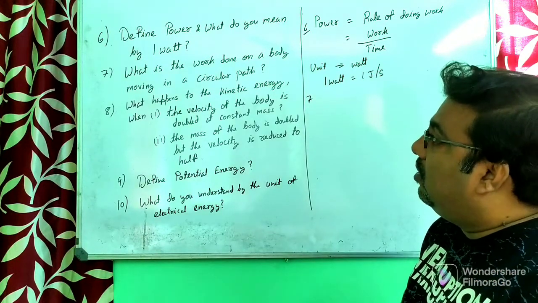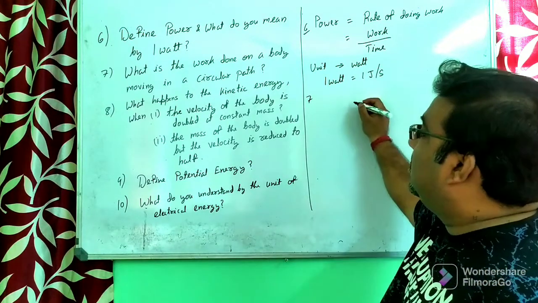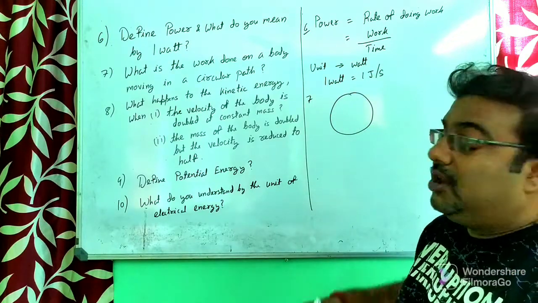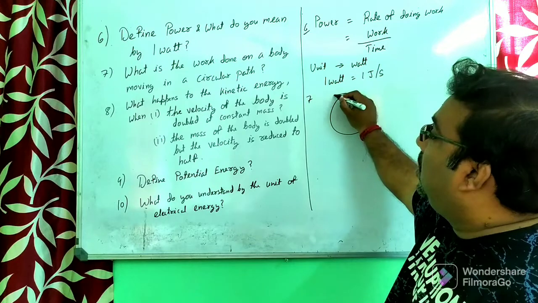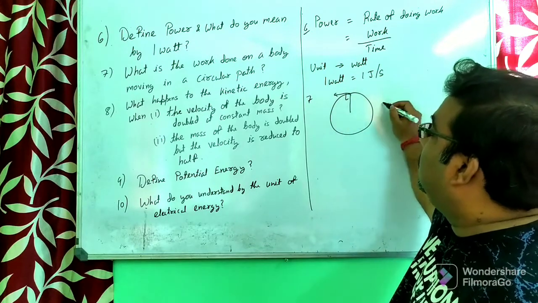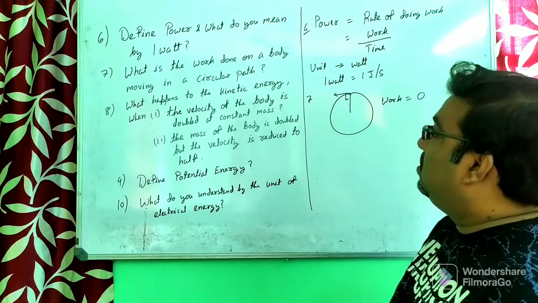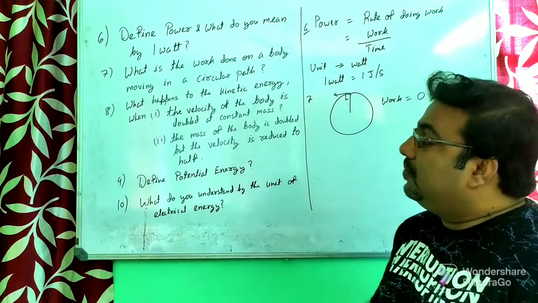What is the work done on a body moving in a circular path? When a body moves in a circular path, its work done is 0, because the force acting on the body is perpendicular to the motion of the body. That's why its work done is 0. When a body is moved in a circular path, the work done will always be 0.